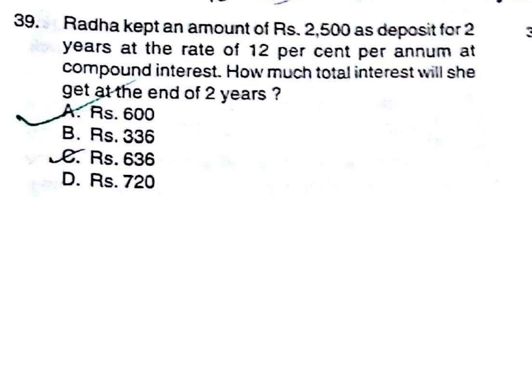Radha kept an amount of Rs 2500 as deposit for 2 years at the rate of 12% per annum at compound interest. Compound interest question. How much total interest does she get at the end of 2 years?